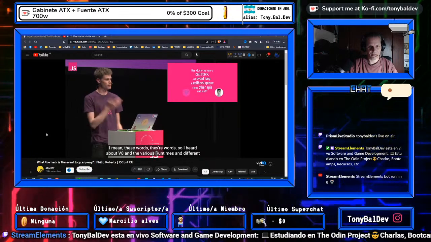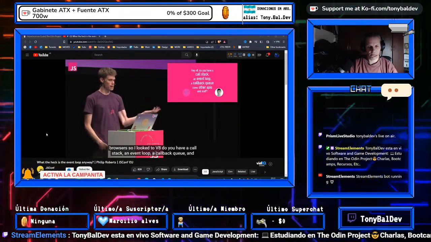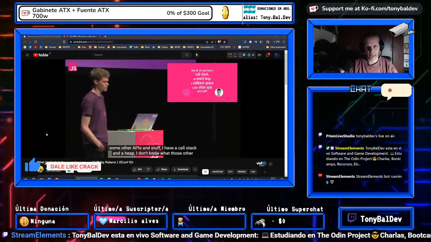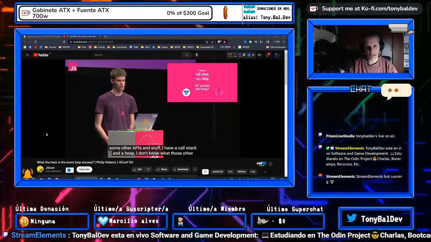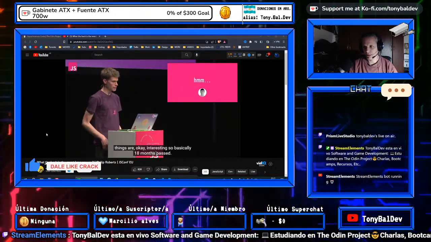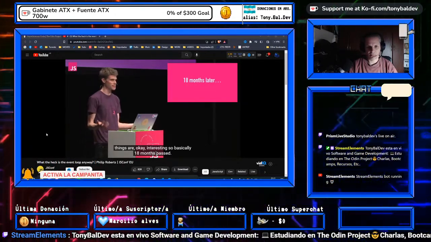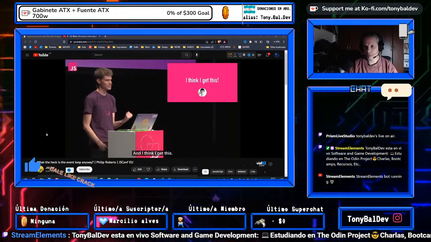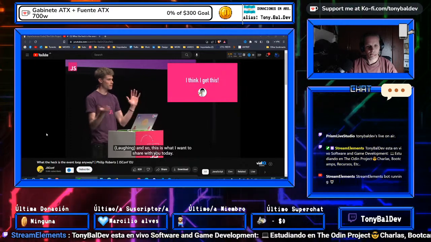So, I heard of V8 and the various runtimes in different browsers, so I looked at V8 and said, do you have a call stack, an event loop, a callback queue, and some other APIs and stuff? I have a call stack and a heap. I don't know what those other things are. Okay, interesting. So basically 18 months pass. We're 18 months later now, and I think I get this. And so this is what I want to share with you today.